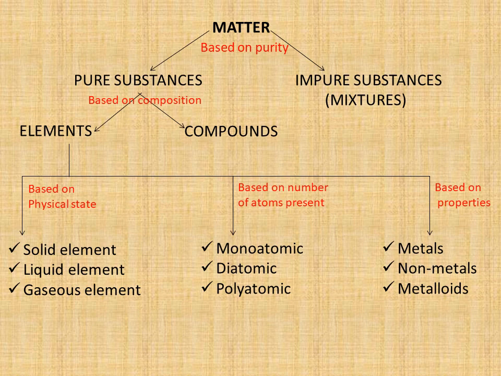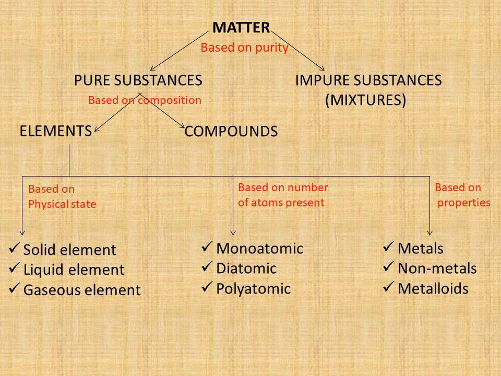Now, elements can be classified based on physical state, whether it is a solid element, liquid element, or gaseous element. On the basis of number of atoms present, we can classify elements as monoatomic, diatomic, or polyatomic.